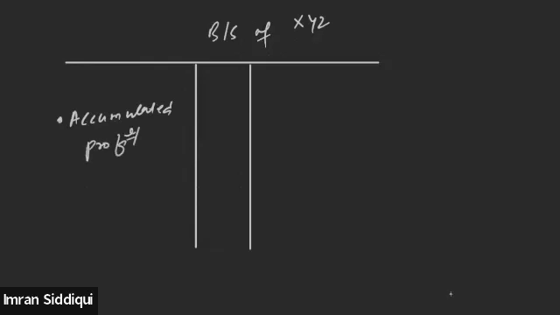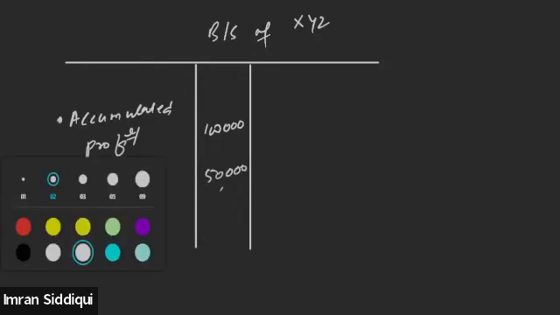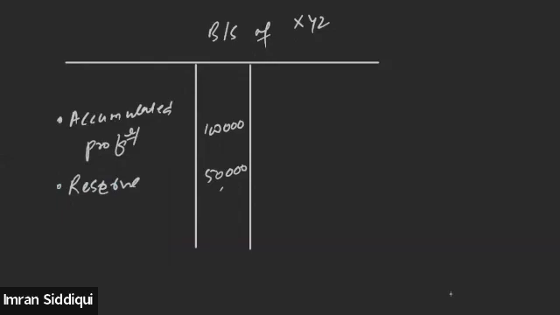Let's suppose accumulated profit was rupees 1 lakh. And similarly, there is a reserve of rupees 50,000 as well. Okay, so this is the current status of the balance sheet.